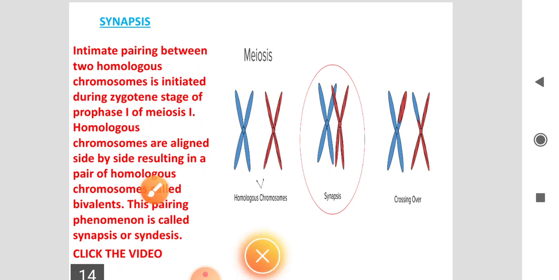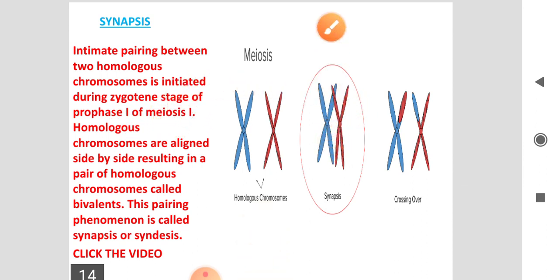Synapsis means the intimate pairing between the two homologous chromosomes is initiated. This takes place during the zygote stage of prophase 1 of meiosis 1 cell division.